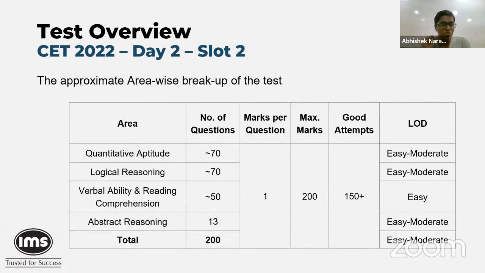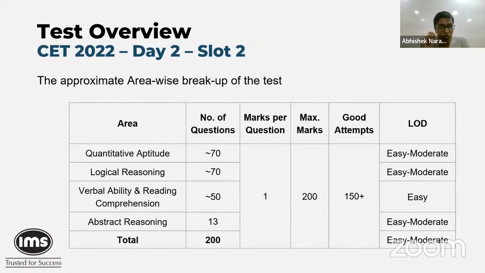So QA and LR were close to 70 questions. VA was close to 50 questions. And like we said, abstract reasoning bottomed at 13. So the maximum questions we saw were for abstract reasoning only 13, which is in this slot. So we know that for some reason, the shift is not visible or anything. There's just way less data to comment on things like that. But yes, abstract reasoning questions were noticeably fewer in today's slots.